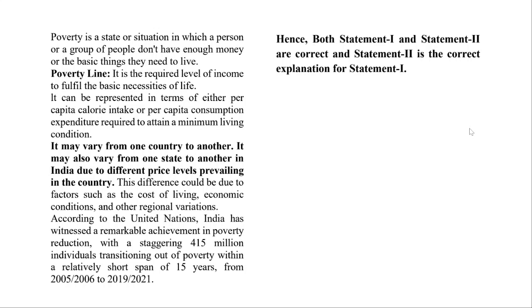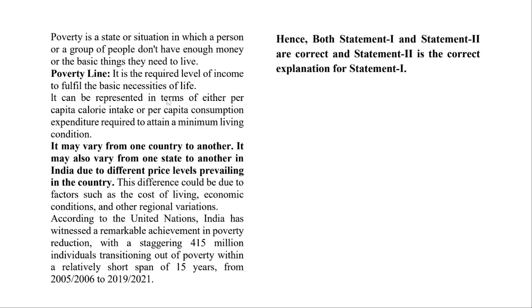Poverty is a state or situation in which a person or a group of people don't have enough money for the basic things they need to live, like food, clothes, etc. Poverty line is the required level of income to fulfill the basic necessities of life.